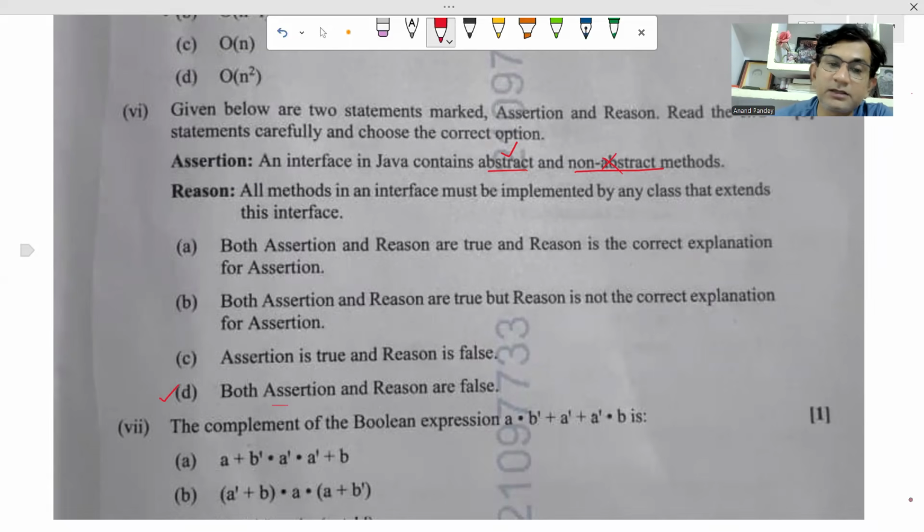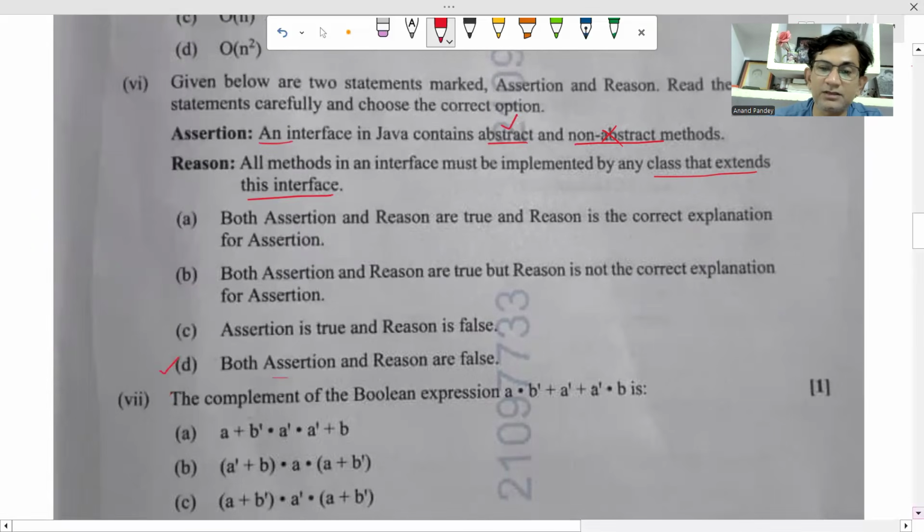Because assertion is false. I'm telling, assertion is false. It's confirmed. An interface can have only abstract methods. And all methods in interface must be implemented by any class that extends this interface. Actually, interfaces are not extended. Interfaces are implemented. So answer D is correct. Both assertion and reason are false.